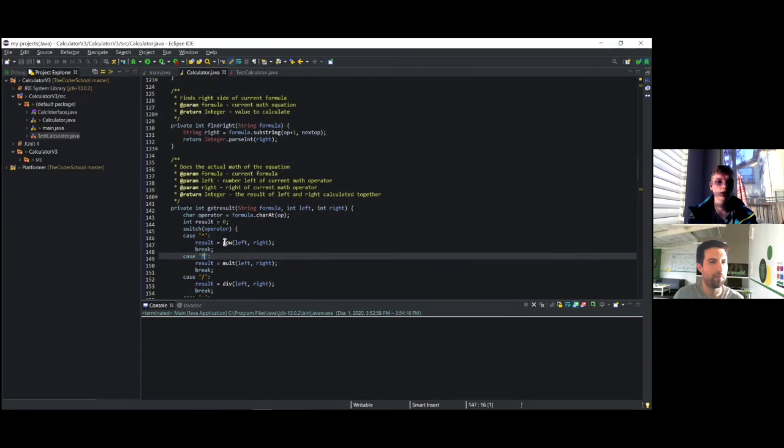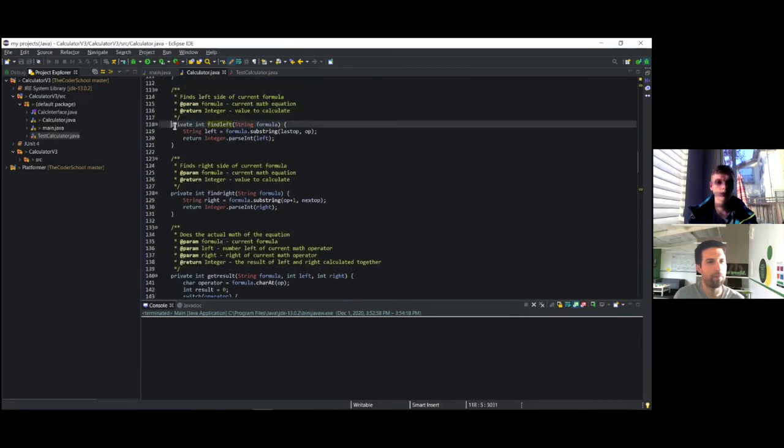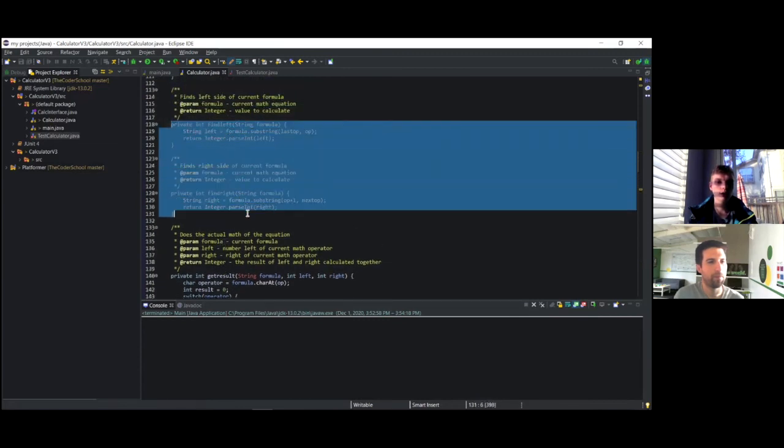Another spot I want to direct your attention to is up here. We're talking about the find left and find right functions. This will find the left and right of a mathematical operator, such as a plus symbol. So this allows the calculator to understand, hey, this is a number and this is a number. So if you have 3 plus 4, it understands to the left of it is 3 and to the right of it is 4, and allows it to add everything together.